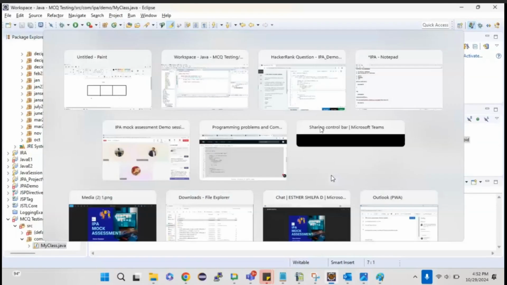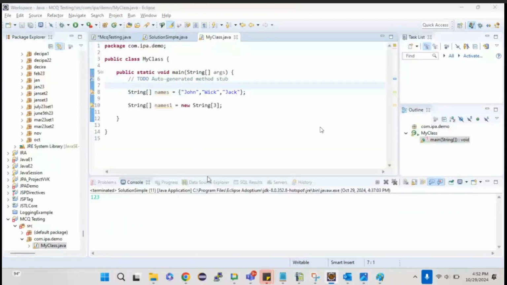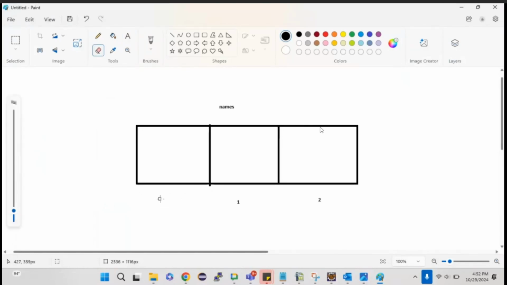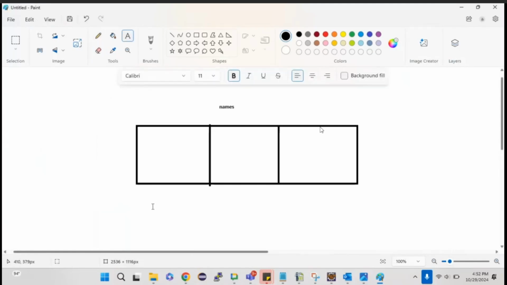As simple as that, the values will be straight away put in each coach. So this is known as 0th index, this is known as first index, and this is known as second index.